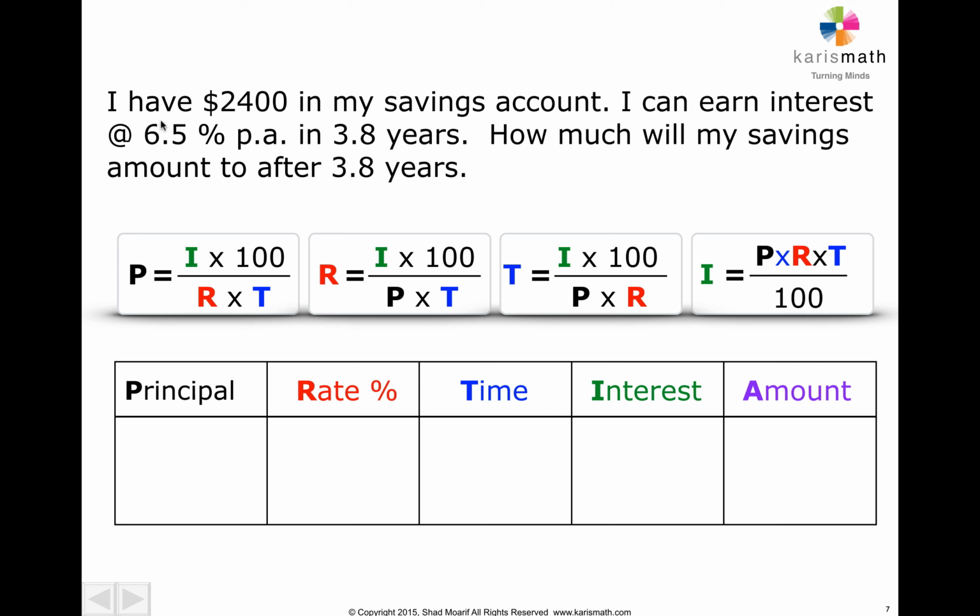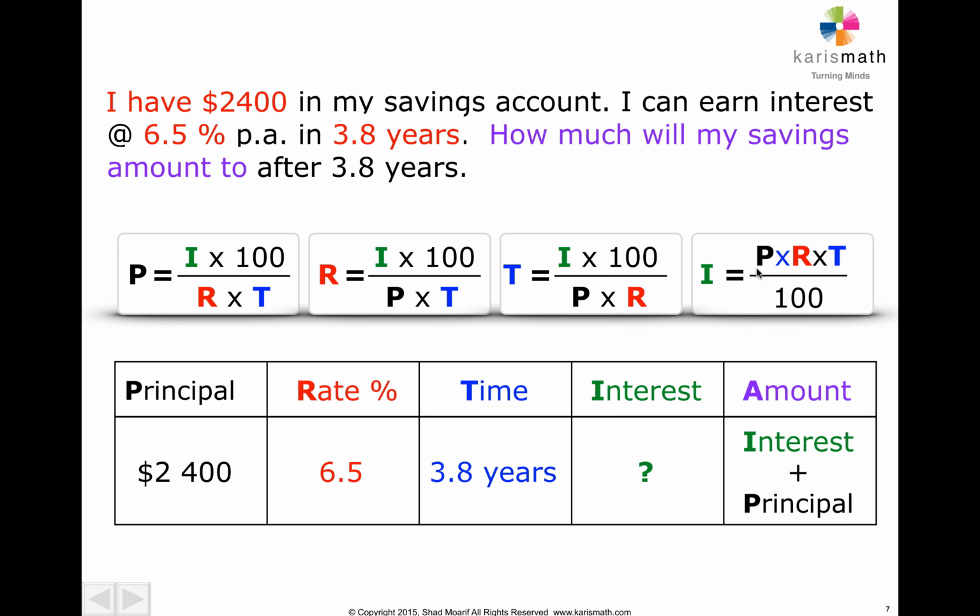So let's fill in everything we have. 2,400, that goes over there. Interest at the rate of 6.5%, that goes over there. We want to earn it in 3.8 years, that goes over there. So you've got the principal, you've got the rate, you've got the time. You can easily find the interest, which means we use this bit here.